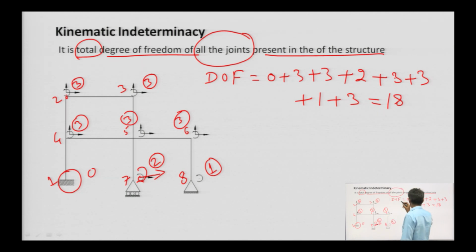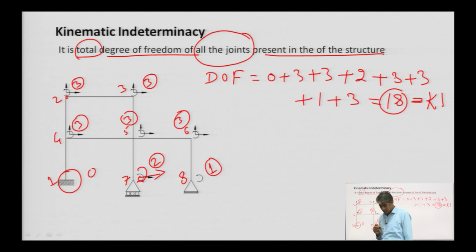So, these 18 degrees of freedom will be called the kinematic indeterminacy, Ki. This kinematic indeterminacy at every joint is shown in this figure. 3 here, 3 here, 3 here, 3 here, 12 here, 3, 15, 1, 16, 17, 18, 18 degrees of freedom.